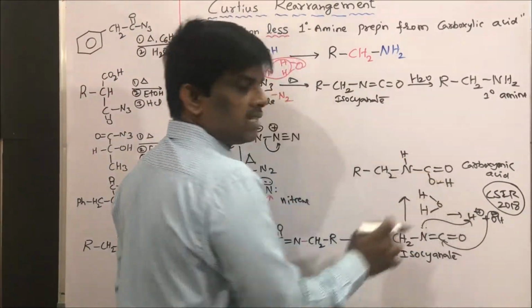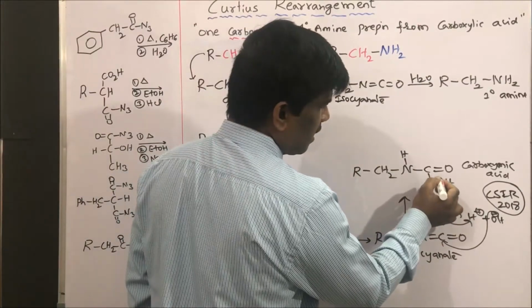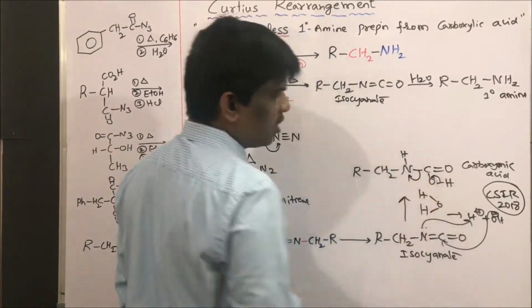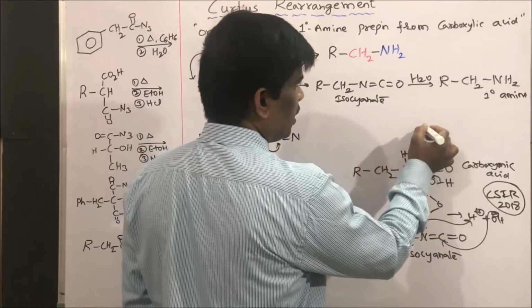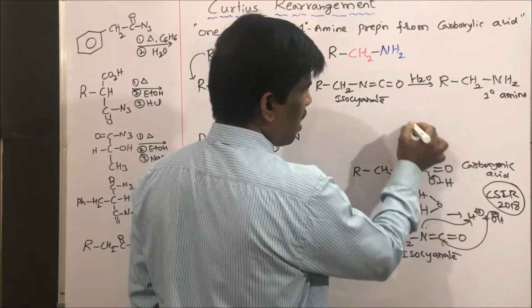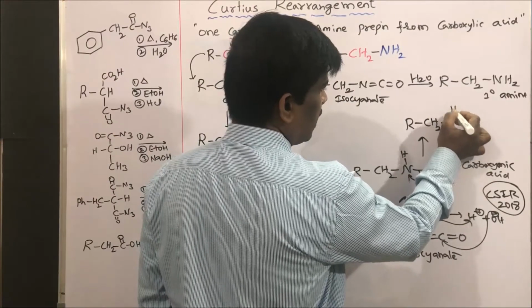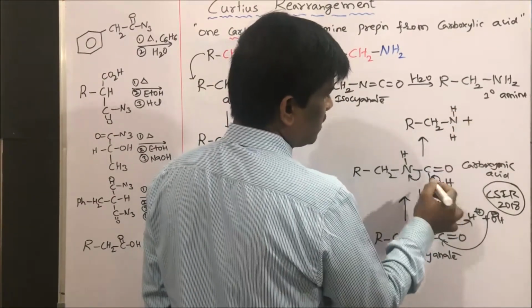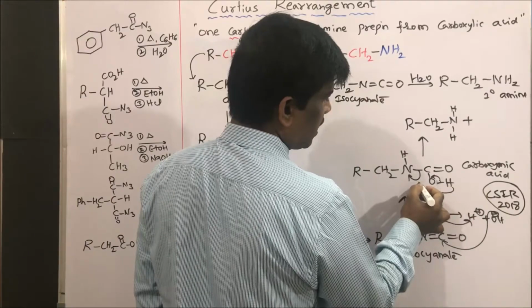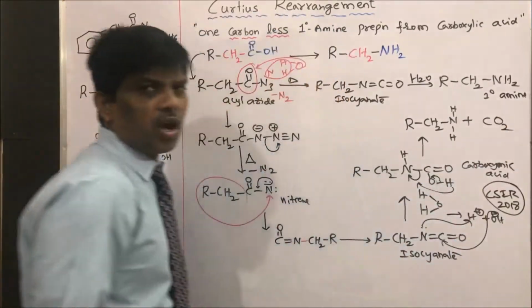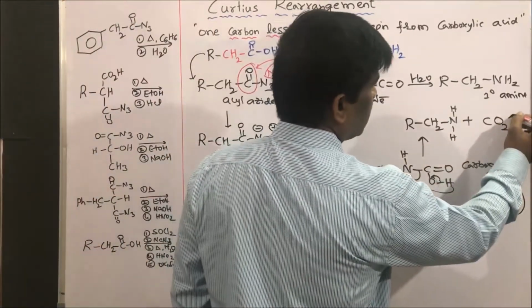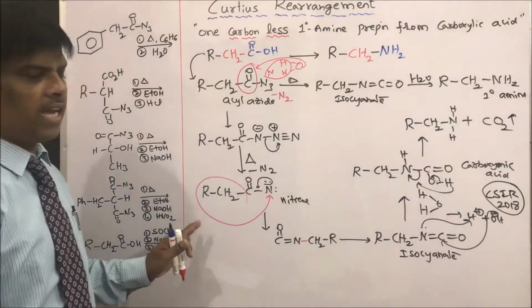Yes. So this intermediate, what happens? Let us take this and break this bond towards nitrogen to give this R CH2 NH2 plus this hydrogen is coming here, right? CO2, carbon dioxide is released. So overall, what is the mechanism?